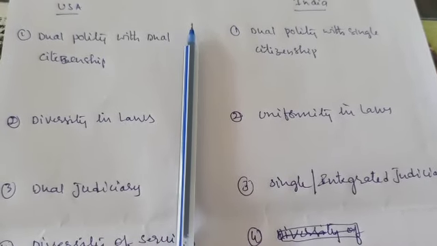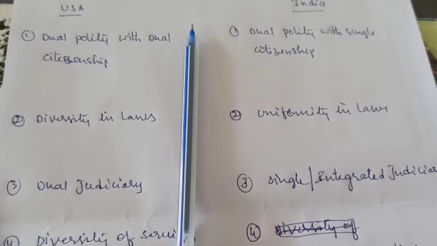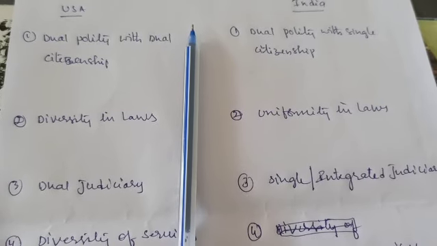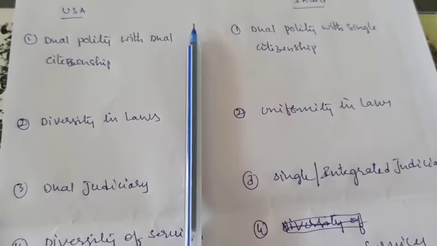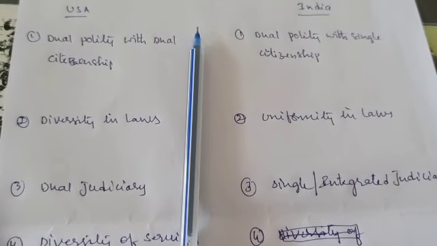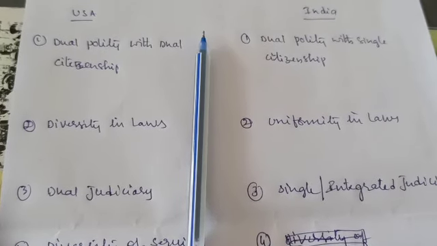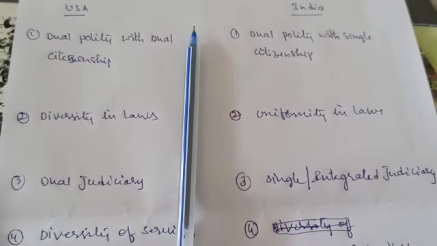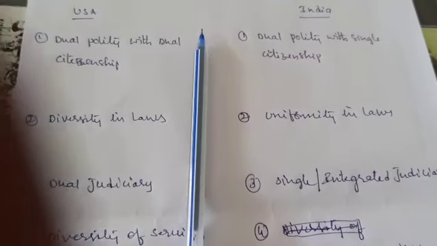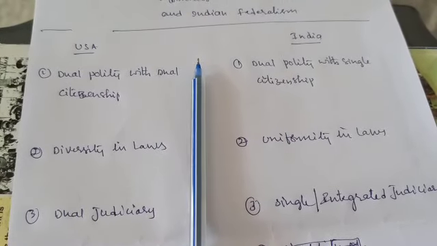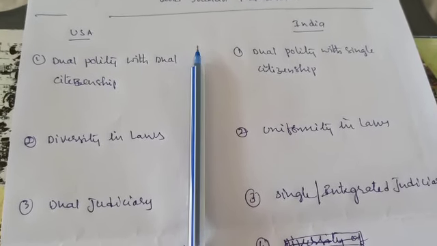Different courts will give different judgments, right? In this case, chaos will be created, problems, confusion, and delay in laws. It will always be difficult in every area, every matter. So to avoid this, an integrated final court is there, the highest court, which we call the apex court, that is the Supreme Court. The judgment given by the Supreme Court will always be final. Different states may come out with different judgments in their high courts, but the final judgment will be given by the Supreme Court. This is also one of the major factors to avoid disunity and disintegration. So this is the third very important point.